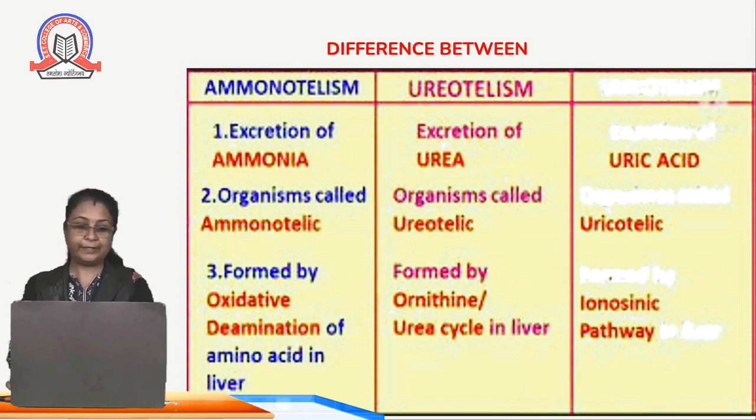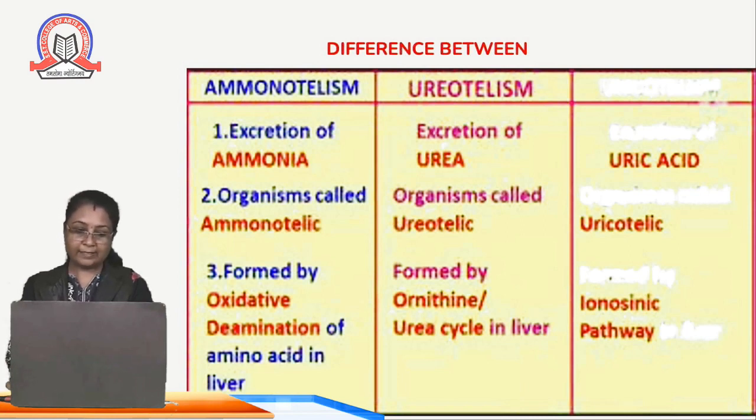The next point of difference is that ammonia is formed by oxidative deamination of amino acids in the liver. This is the process by which metabolic waste is formed from amino acids in the liver.